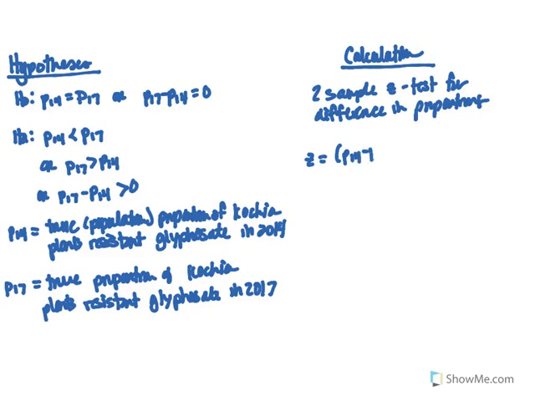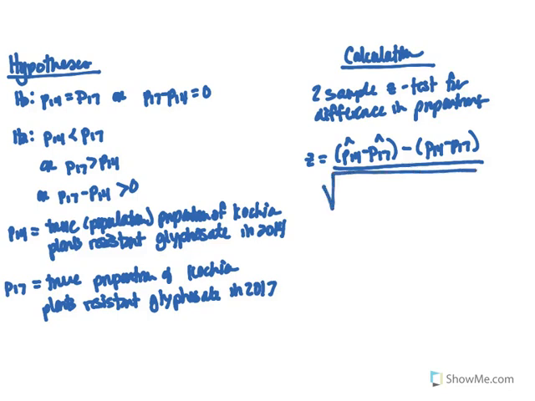So you could say P14 minus P17, statistic minus parameter, divided by the standard deviation of your statistic. All of this I'm getting from my actual formula chart. You're looking for the standard deviation of a difference in two sample proportions on your AP formula chart.